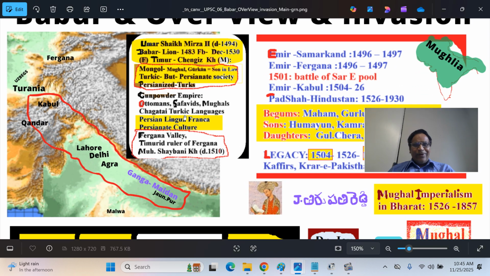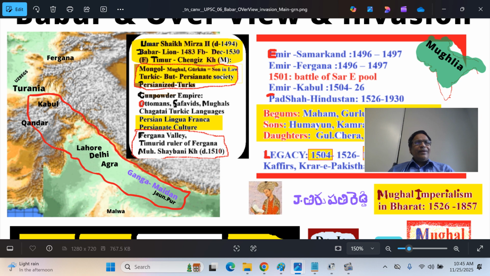Babar was born in a region called Fergana Valley in Central Asia. Now Fergana Valley is divided among Uzbekistan, Kyrgyzstan and Tajikistan. He was born in a place called Andijan, in the eastern part of Fergana Valley, established the Mughal dynasty and founded an empire at Agra.